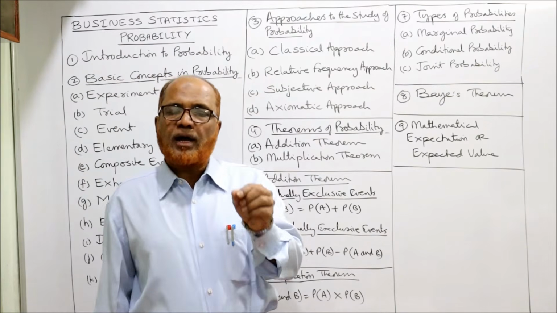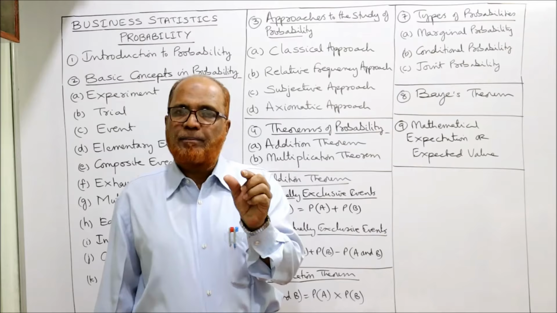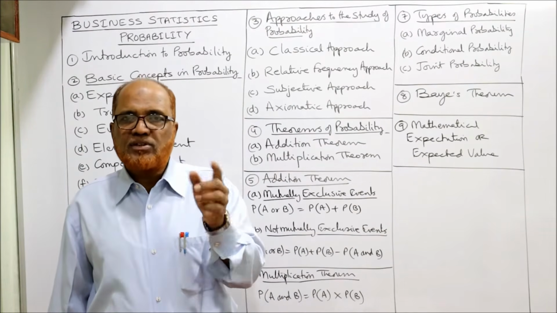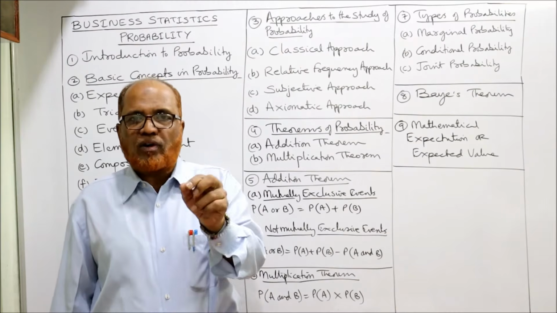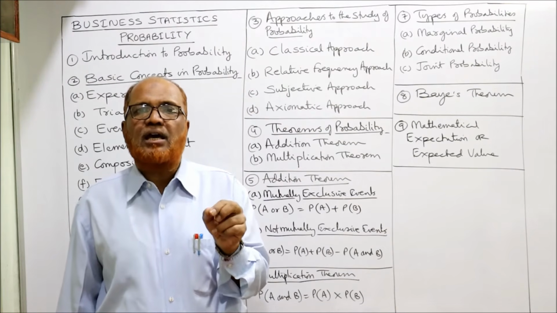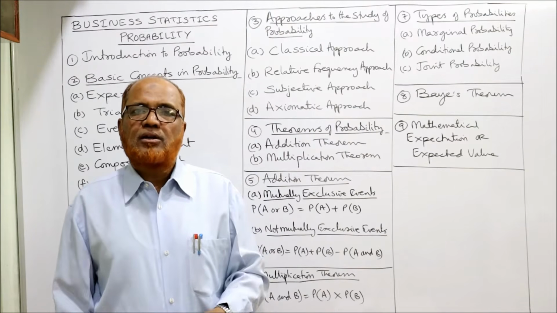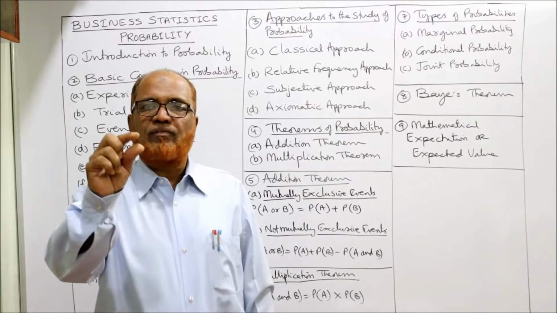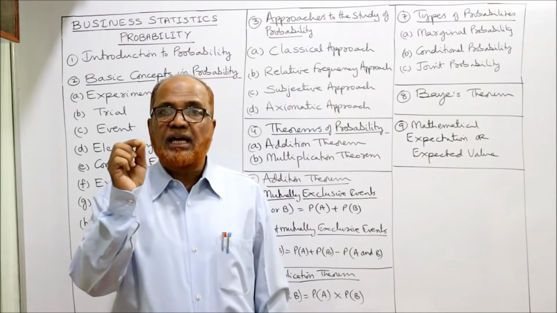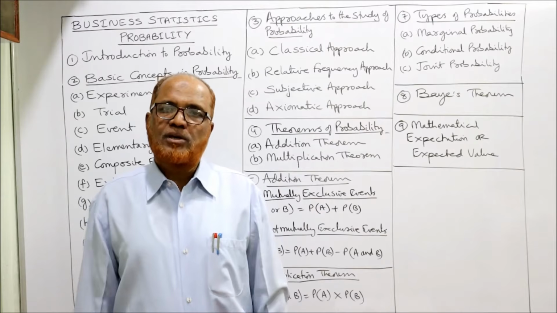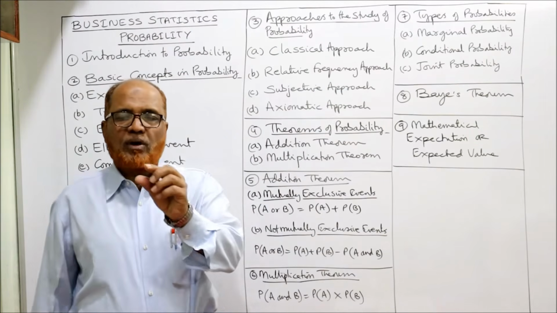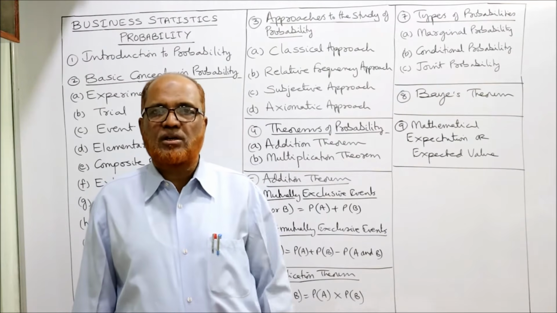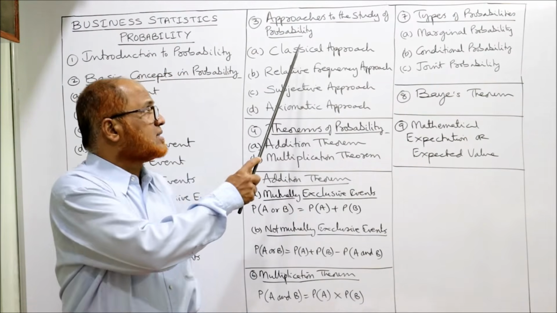Similarly, when you draw a card from a pack of playing cards, a pack will consist of 52 cards in which there are 4 kings and 4 queens. So what is the probability of drawing a king from a pack of cards? So how many kings are there? 4. Total number of cards 52. So 4 by 52 is the probability of drawing a king from the pack of cards. So this formula is given: number of favorable cases divided by total number of outcomes. This is equal to probability. This is according to classical approach.